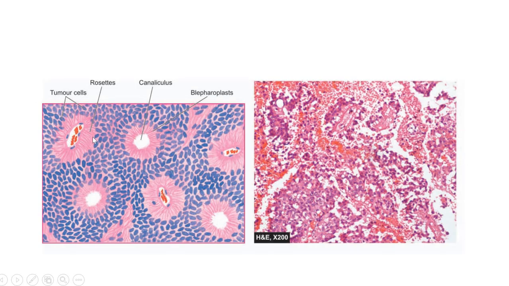This is a picture where you can see a typical rosette arrangement. These are all the tumor cells, and these are the fibrillary processes forming the center. So this is a rosette, and this one has an empty center, called an empty canaliculus. And here you can see a vascular pseudo-rosette, where the tumor cells are seen surrounding a vessel.